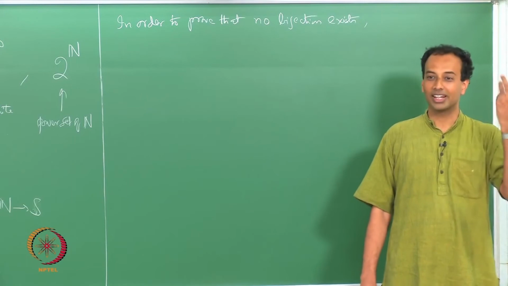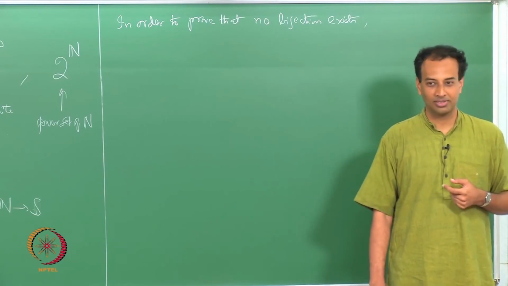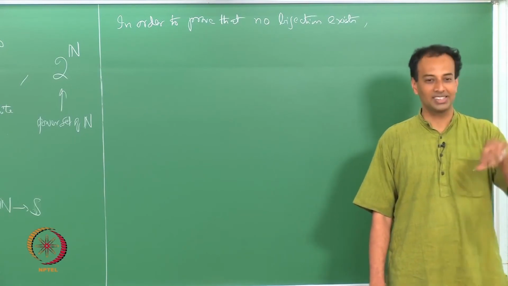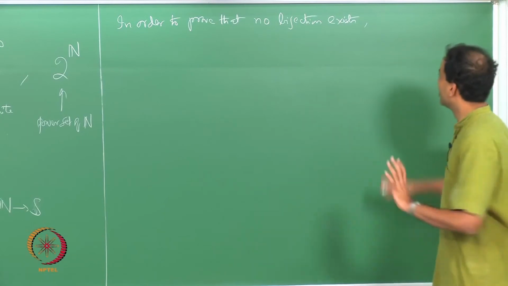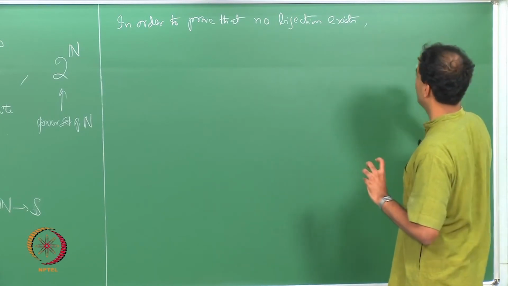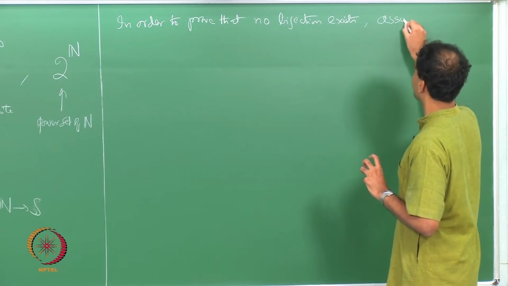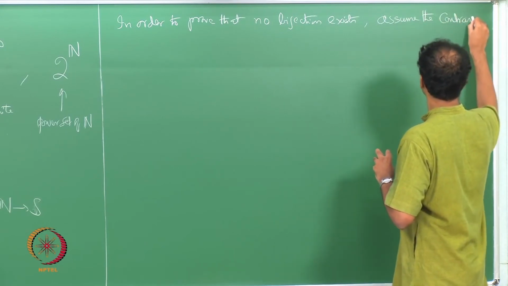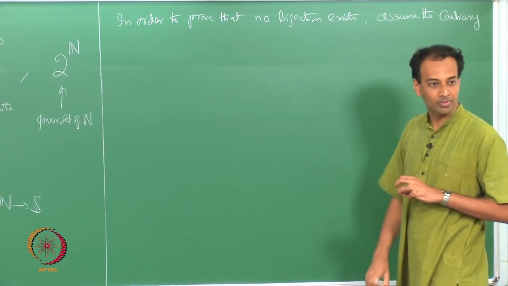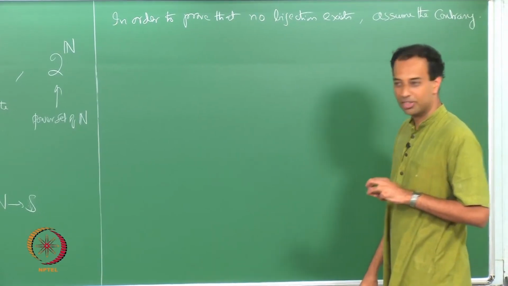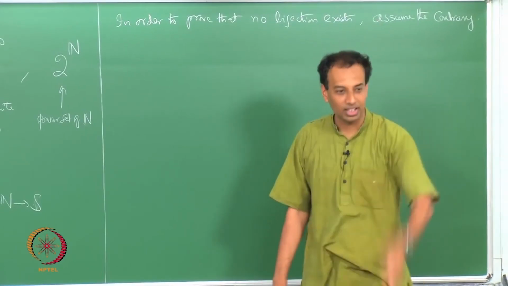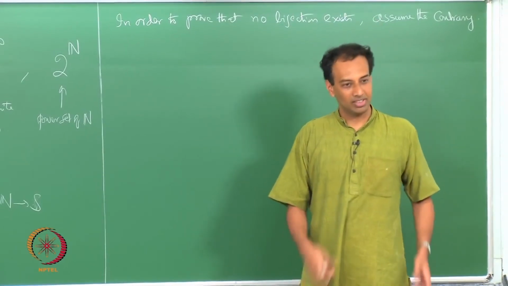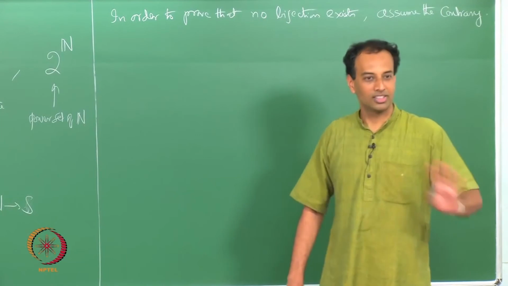So, how do you prove something that cannot possibly exist? You assume that it exists and end up with a contradiction. In order to prove that no bijection exists, assume the contrary. Which means that I am assuming there exists a listing of 0 1 power infinity which exhausts the set 0 1 power infinity.